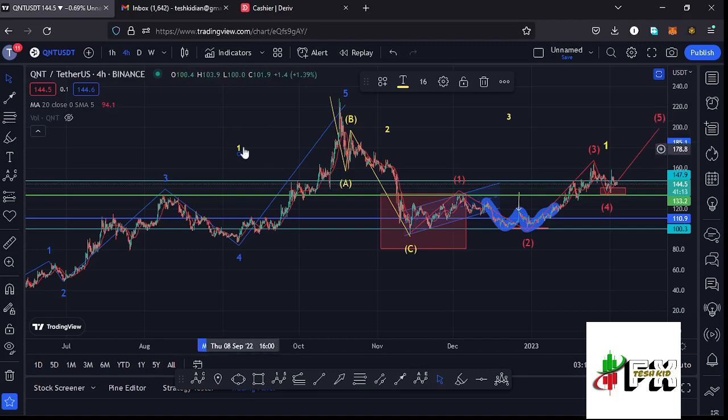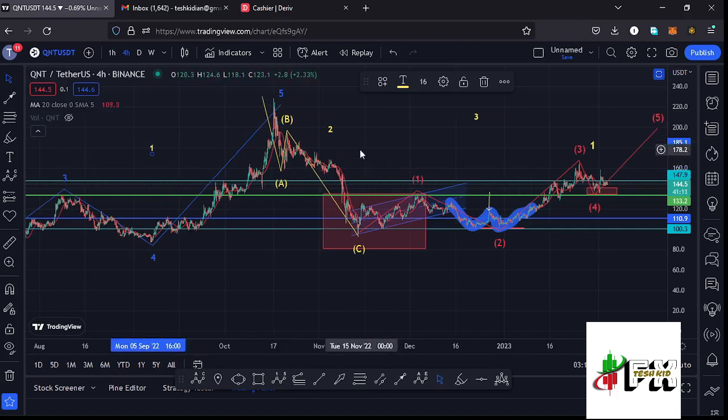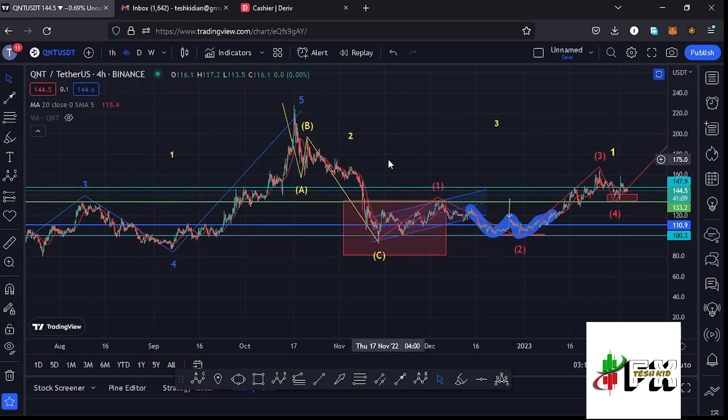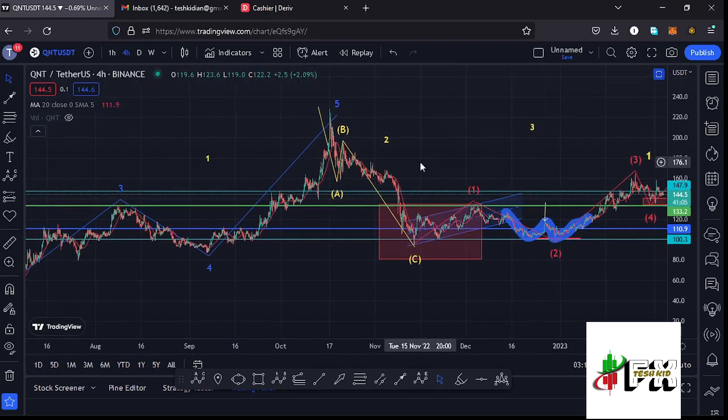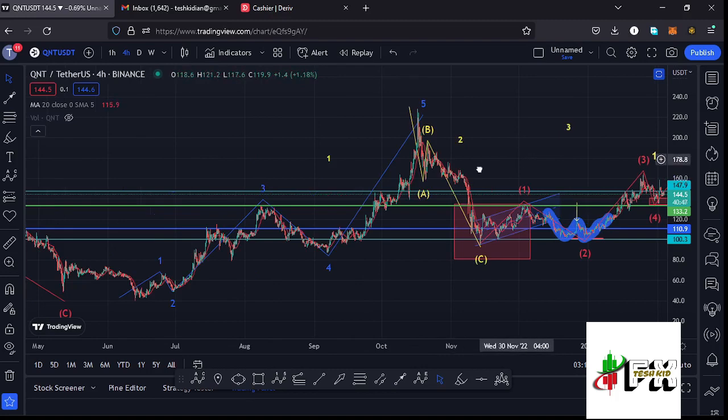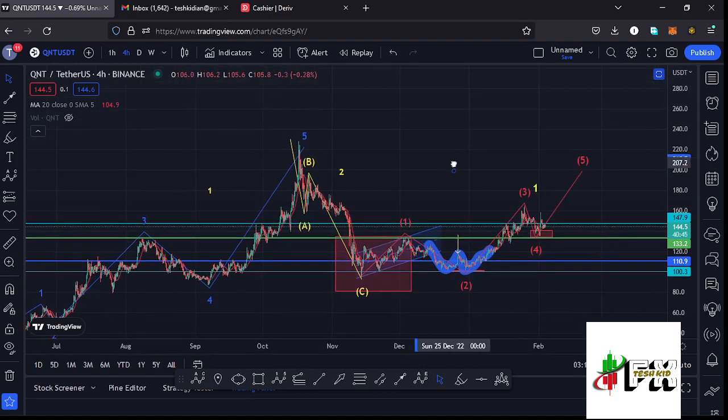And after seeing the formation of that first wave to the upside, whatever we expected next is a corrective structure in the formation of a larger Elliott wave count 2. And because the second wave is a corrective wave, we also expected to see an ABC corrective structure play out, having the wave C fully maximizing the formation of that wave 2, which also gave us a low in the formation of that second wave at around the $94.4 mark. And after seeing that low, whatever we expected next is a bounce to the upside in the formation of this larger Elliott wave count 3.